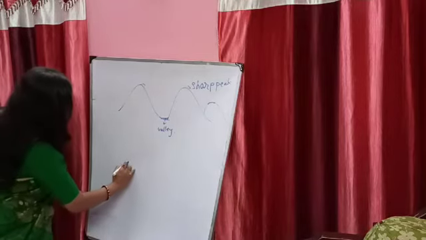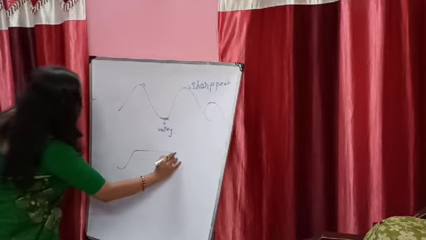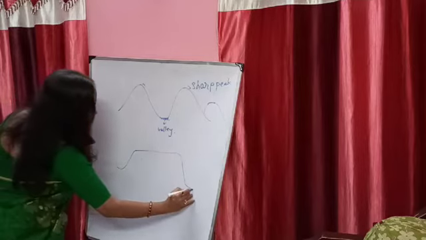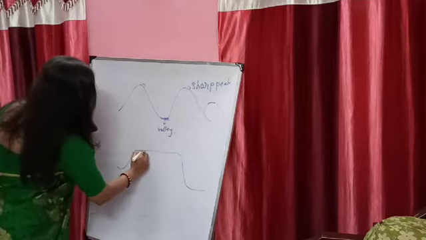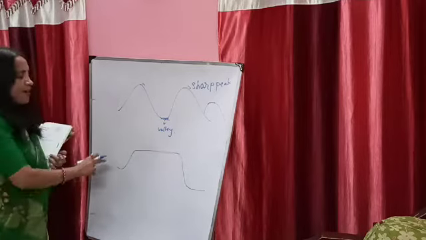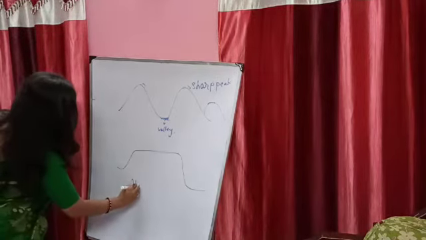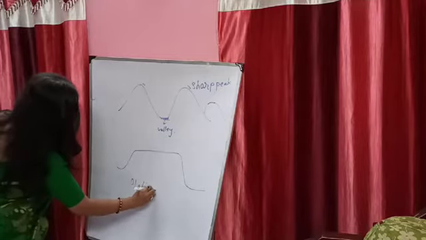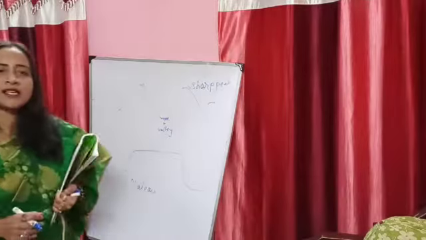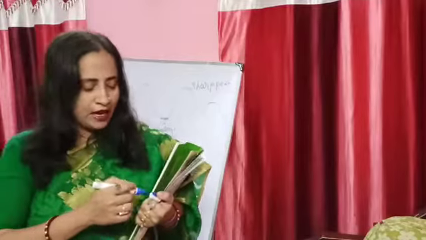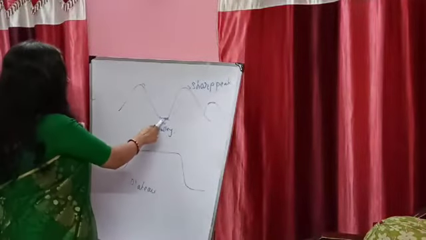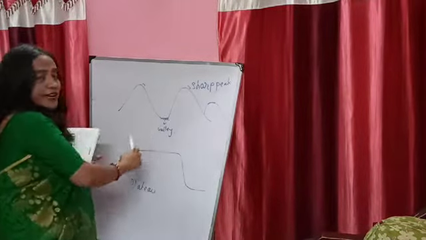A tableland looks like this. It rises high up, comes like this, comes down, and then goes to the plain. So it looks like a table, so it is called a tableland. It's also called a tableland or a plateau. Okay, so this is what a plateau is. And a valley, I told you very nicely, this area is called the valley.